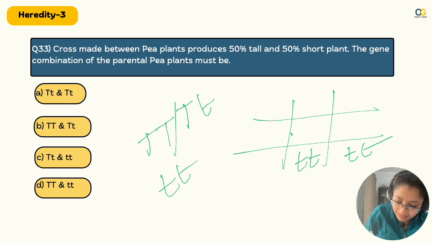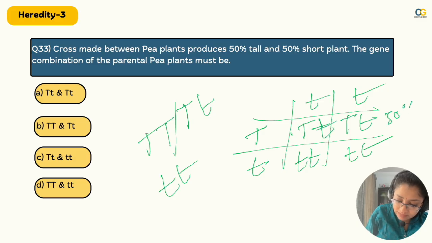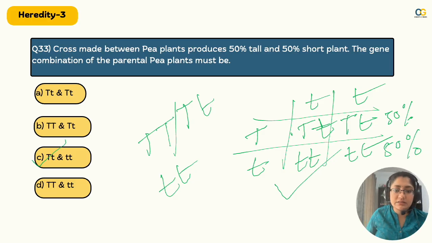Okay. So agar ye aana hai, so then this is what it is here. So if I have to get tall, definitely this has to be T here. Then only I will get these two here. So now I have 50% tall plants and 50% short plants, right? So this is what is the right answer.